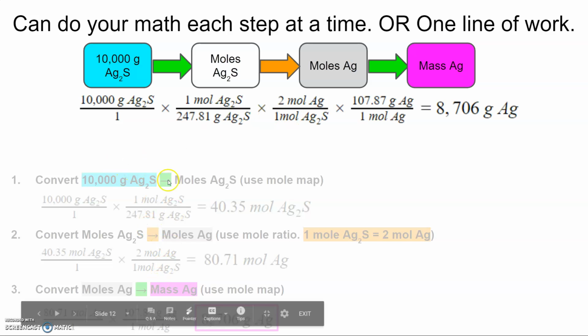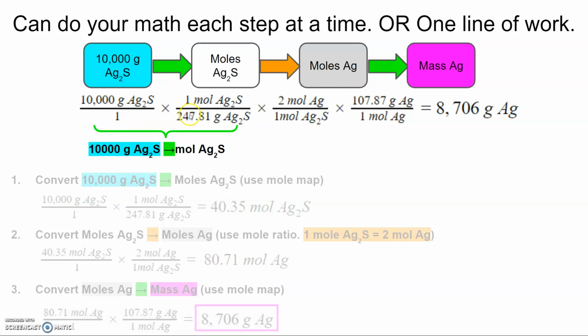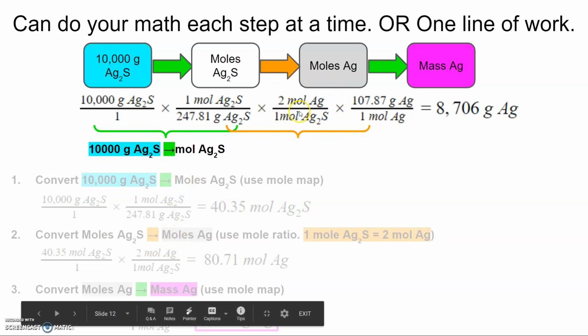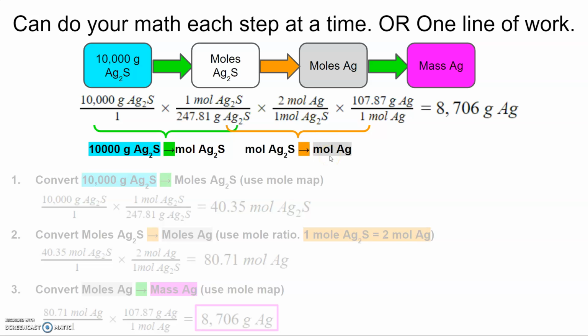So instead of doing these 3 steps, we can write it all out like this. The first 2 fractions that I'm multiplying are used to convert from my 10,000 grams to my moles of silver sulfide. If you go back to step 1, these first 2 fractions are the same first 2 fractions used in the first step of this problem. Now the next fraction is the conversion factor that I used in step 2, to go from moles of silver sulfide to my moles of silver.